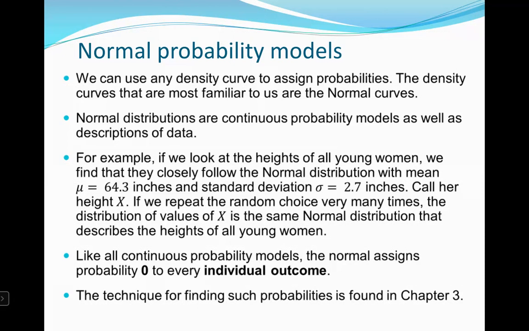Call her height x. If we repeat the random choice very many times, the distribution of values of x is the same normal distribution that describes the heights of all women. Like all continuous probability models, the normal assigns probability 0 to every individual outcome. The technique for finding such probabilities is found in Chapter 3.